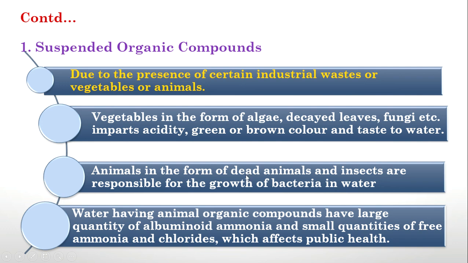So finally, when bacteria increase, the oxygen demand will increase. And water having animal organic compounds has large quantities of albuminoid ammonia and small quantities of free ammonia and chlorides, which affects public health. When it is due to animals, it can cause public health problems due to the presence of albuminoid ammonia and free ammonia.